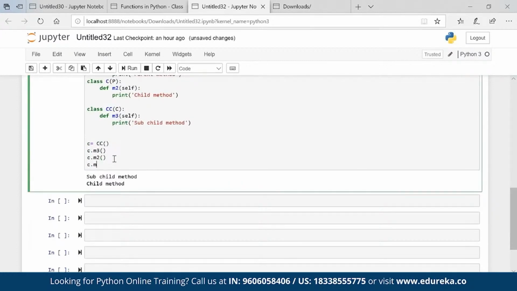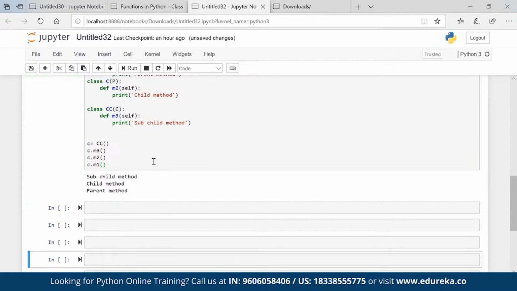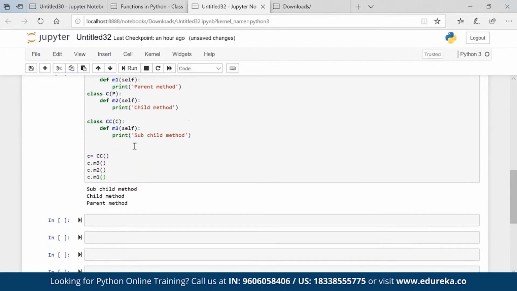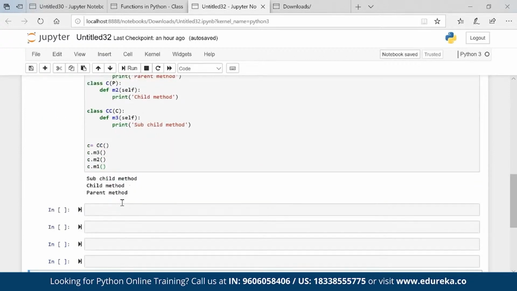C dot M1, it is also running fine. So basically CC has all the properties of the above parents, and this is known as multi-level inheritance. There is no limit. I can have multiple relations, but in industry standard, we prefer to go with a maximum of 6 to 7 levels, multi-level basically.